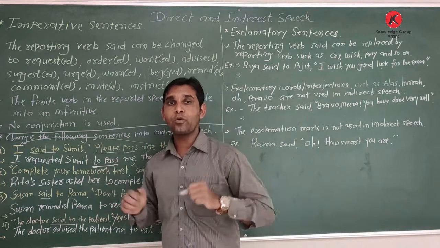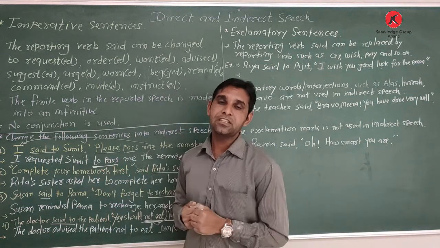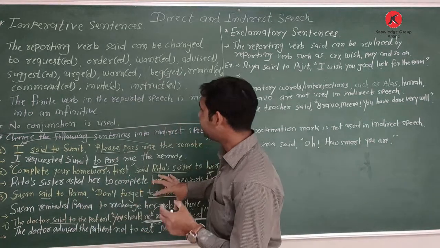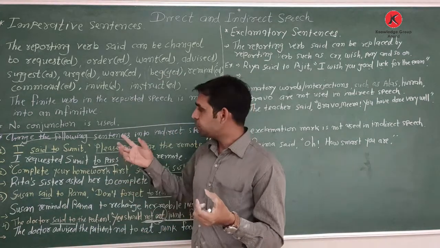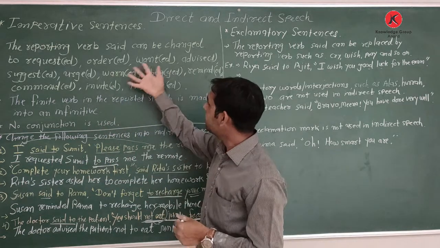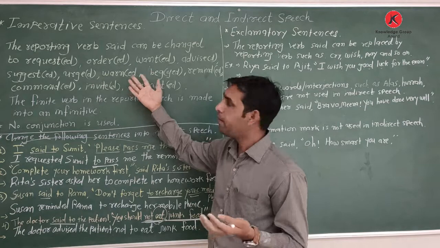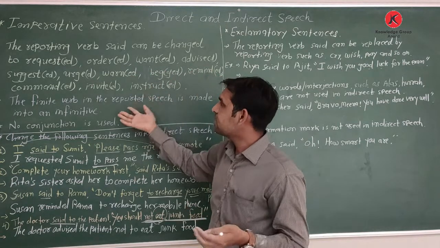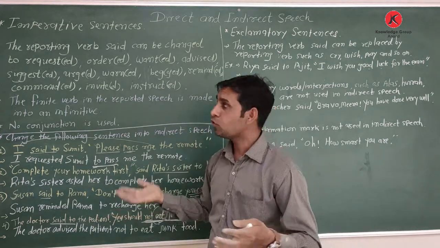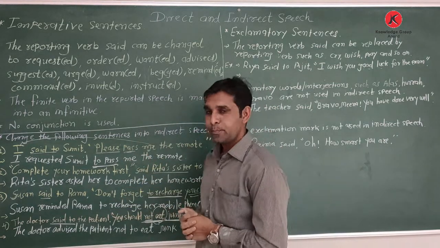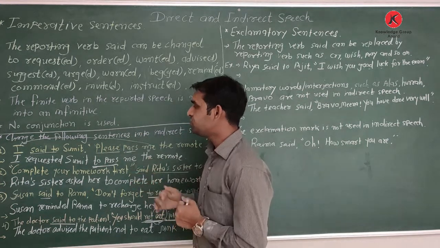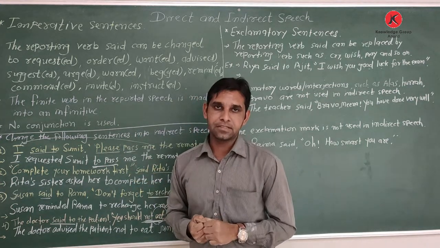By understanding the quoted speech, we can understand which reporting verb we can use. This is the reporting verb: requested, use, order, wanted, advise, suggest, urge, want, beg, remind. We can use also asked as the reporting verb. So this is how we change the imperative sentence.